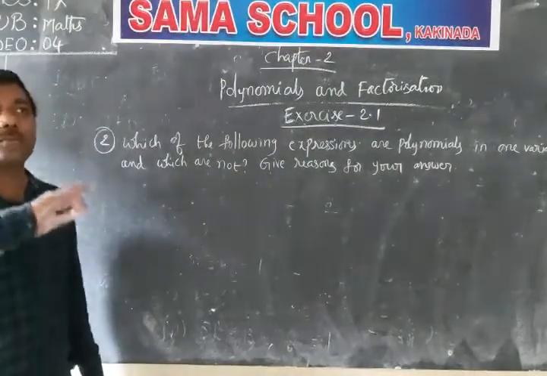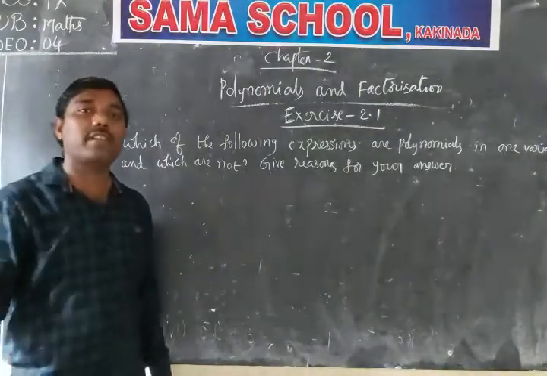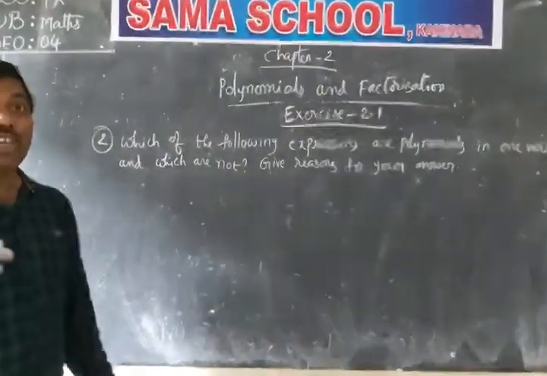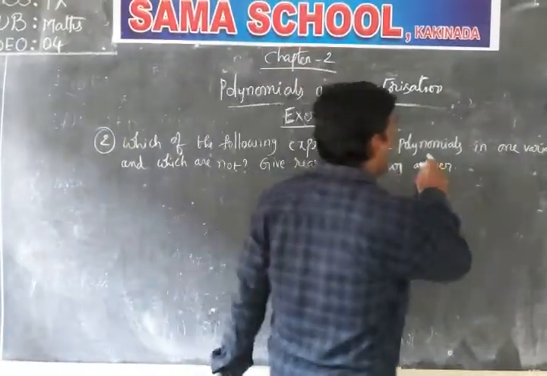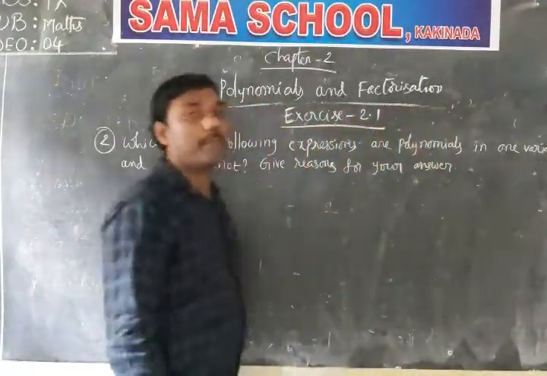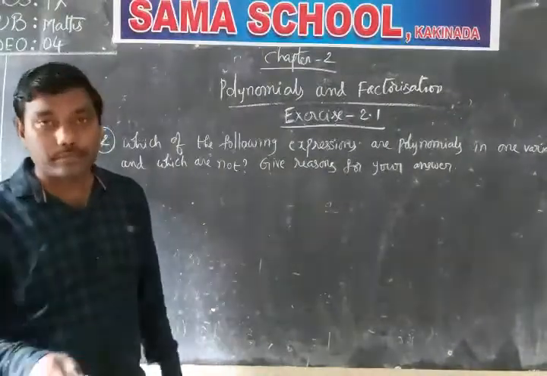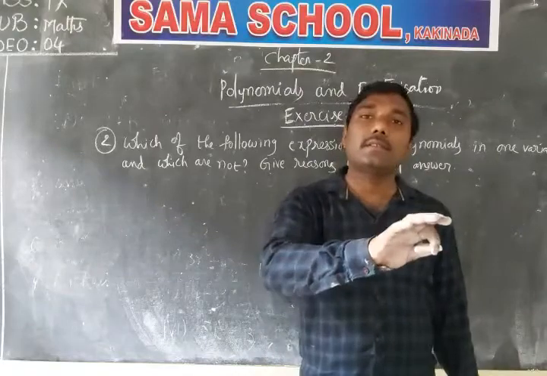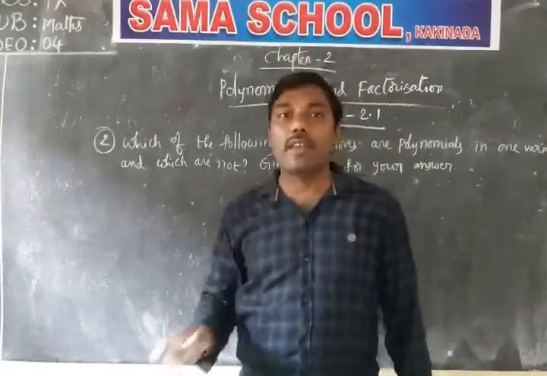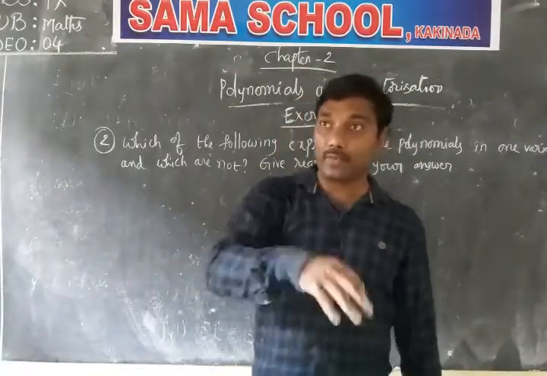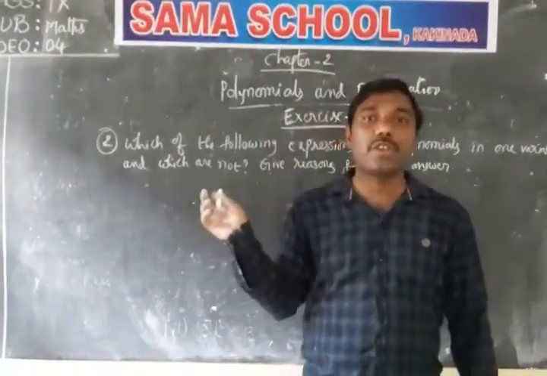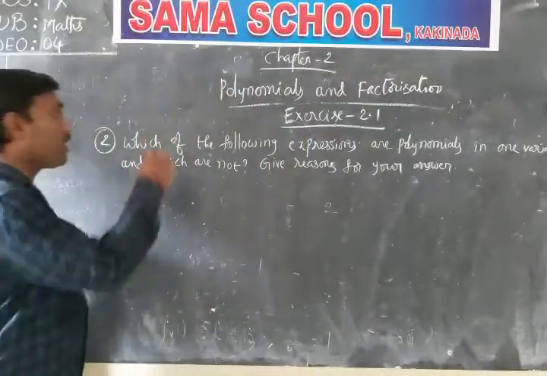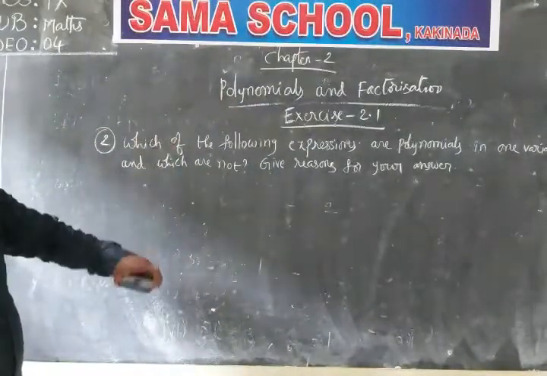If all the powers are non-negative integers, then we can easily identify the given ones as polynomials. But the question clearly says polynomials in one variable only. If a combination of x and y, or x, y, z, or any other letters is given, you should check carefully. Understood?